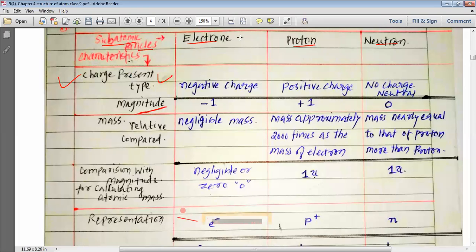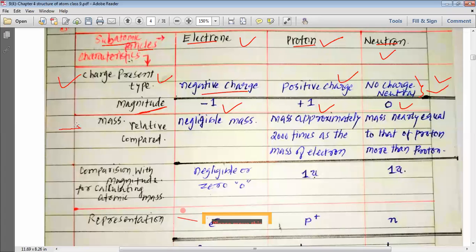So the charge present on electron is a negative charge and its magnitude is -1. The charge present on proton is positive charge and its magnitude is +1. The charge present on neutron is no charge. So neutron does not have any charge and it is neutral. And that is why the magnitude of charge on neutron is 0.